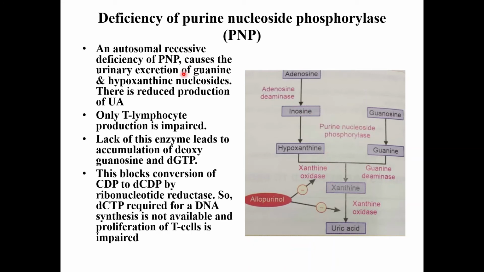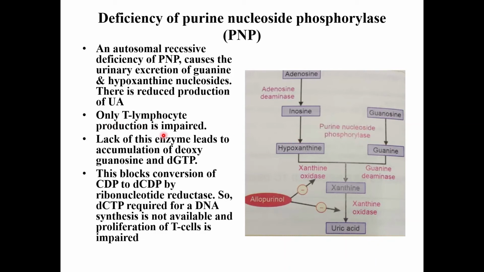Now, the deficiency of purine nucleoside phosphorylase. This enzyme converts the nucleosides to the nitrogenous base. This is an autosomal recessive deficiency of PNP. This causes the urinary excretion of both hypoxanthine and guanine, as this enzyme will be deficient. There is reduced production of uric acid as this enzyme is deficient.